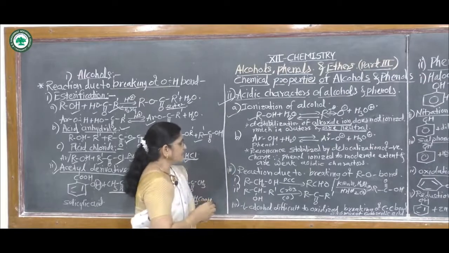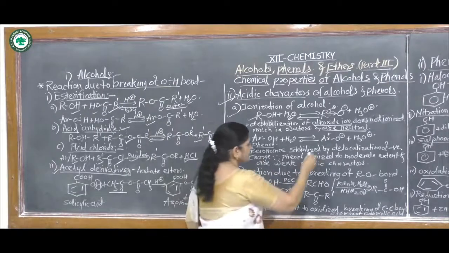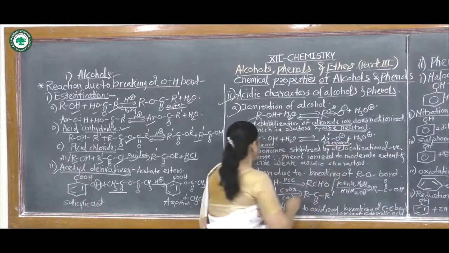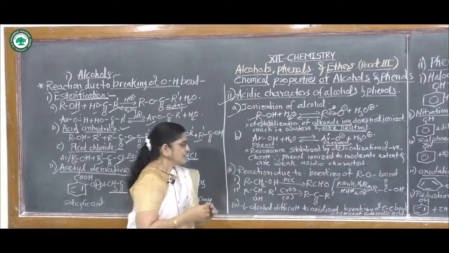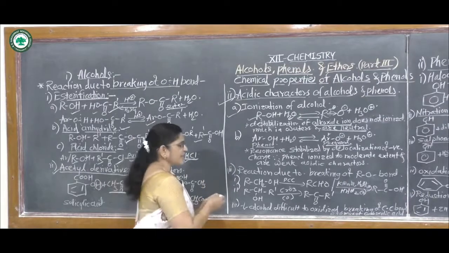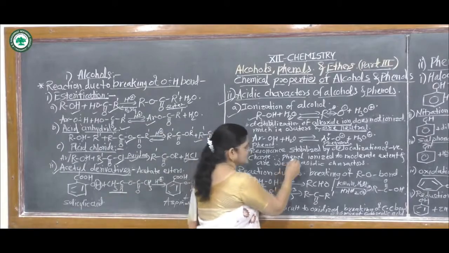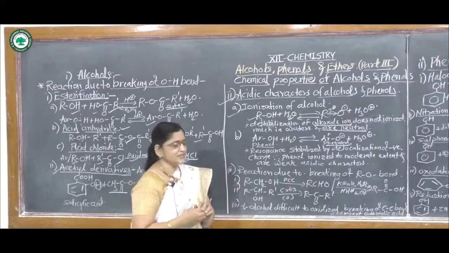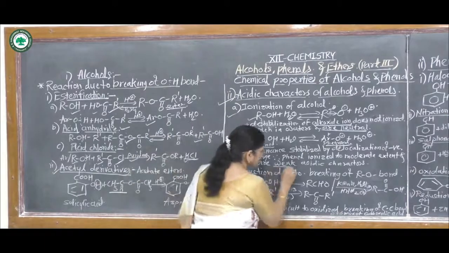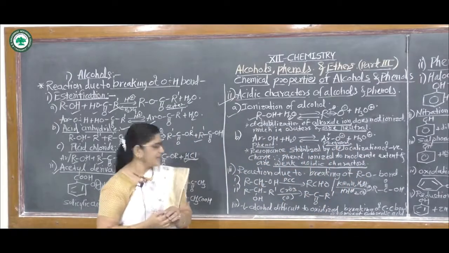Then second, phenol. If phenol ionizes, it gives the phenoxide ion. This phenoxide ion is resonance stabilized by delocalization of the electron towards the benzene nucleus. Phenol ionizes to a moderate extent. In this way, phenol ionizes to a moderate extent and shows weak acidic character.